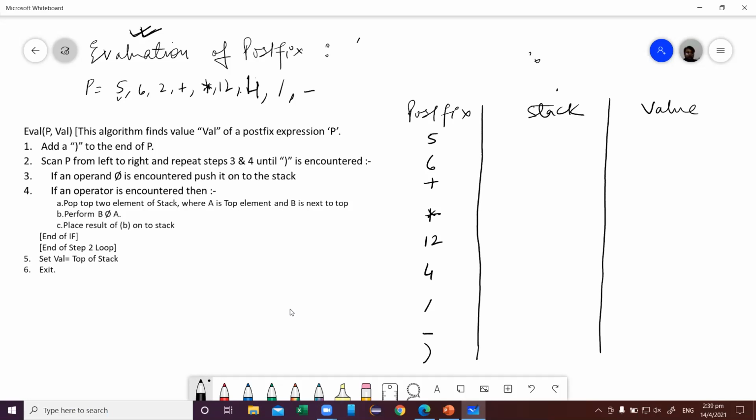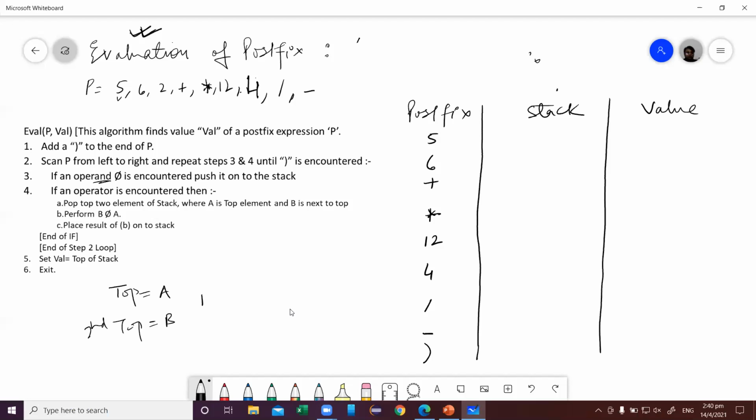Now, if I get an operand, I will add it to the stack. If I get an operator, then I will pop two values. When I pop two values, the top will be A and the second top, or next to top, will be B.